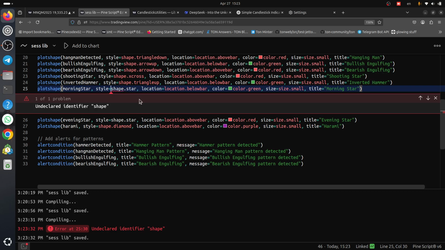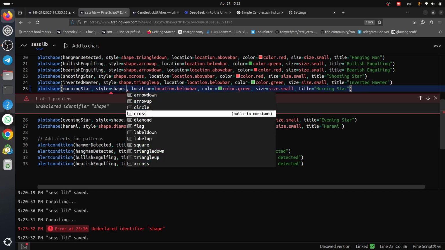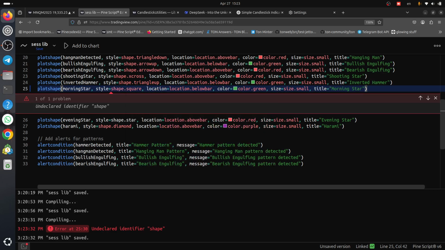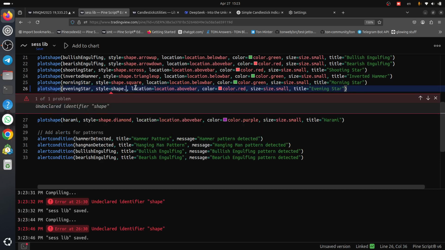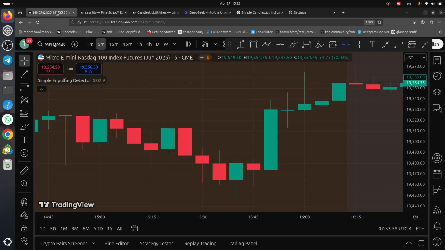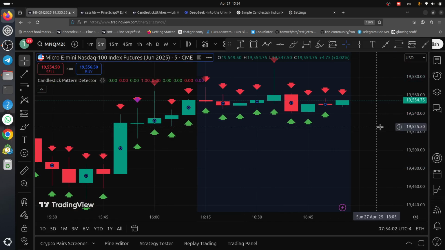Okay, style is shape dot square, shape dot star. What is shape dot square or shape dot triangle? Let's check. Okay, yeah, it's good.